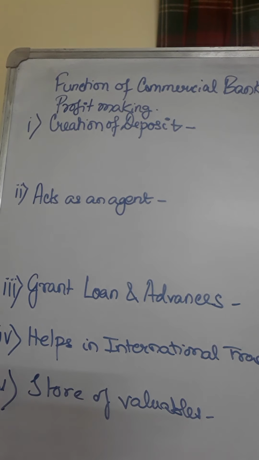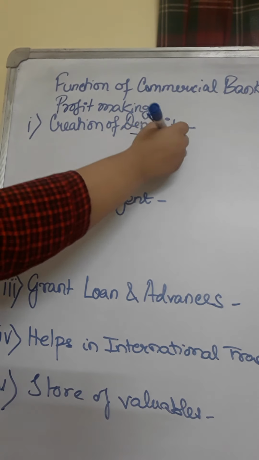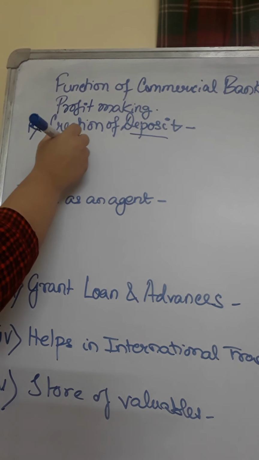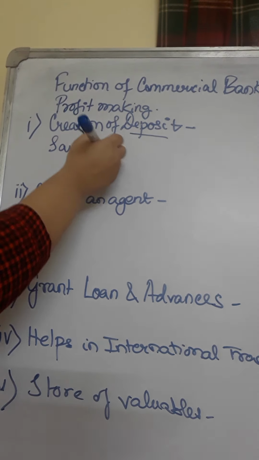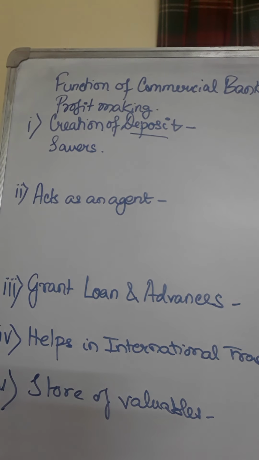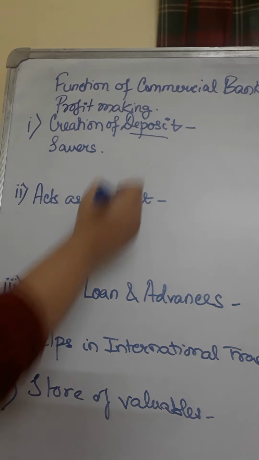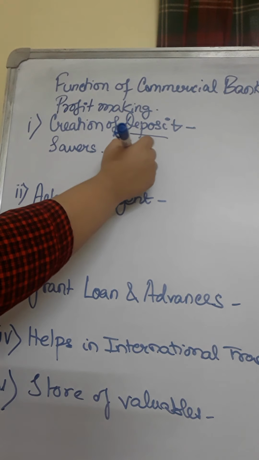Now number one, what is the function? Creation of deposits. So commercial banks, from where do they get the store of money? They accept the deposit from the savers in the economy or the country. So savers go to the banks and save their money, and then only the commercial banks get hold over the monetary resources.